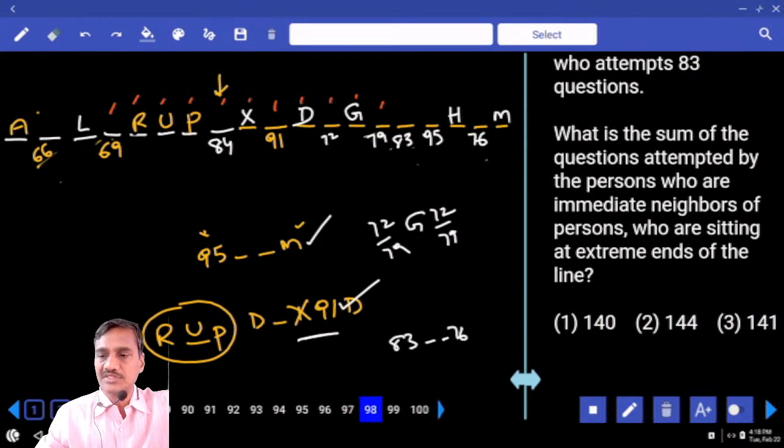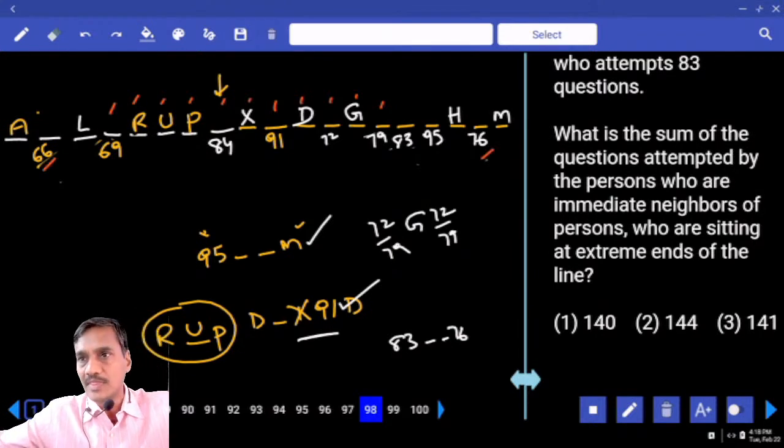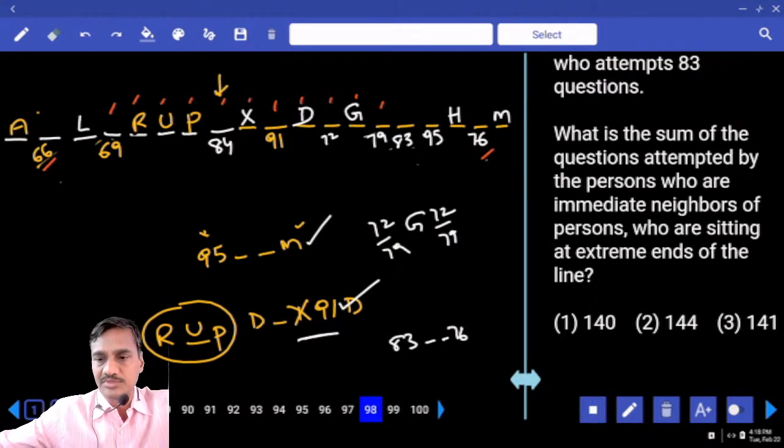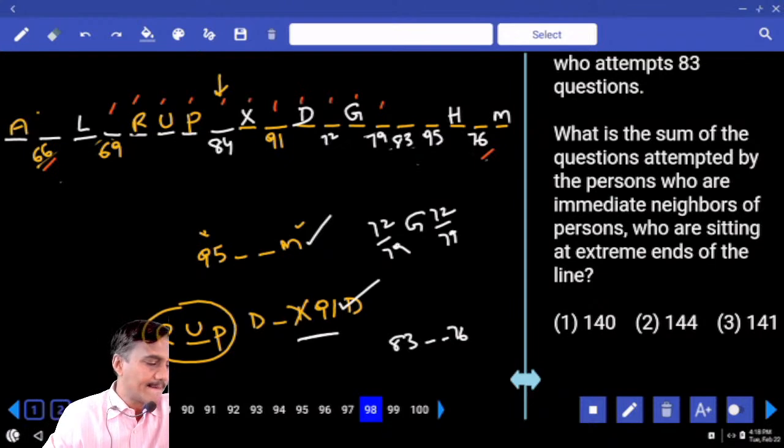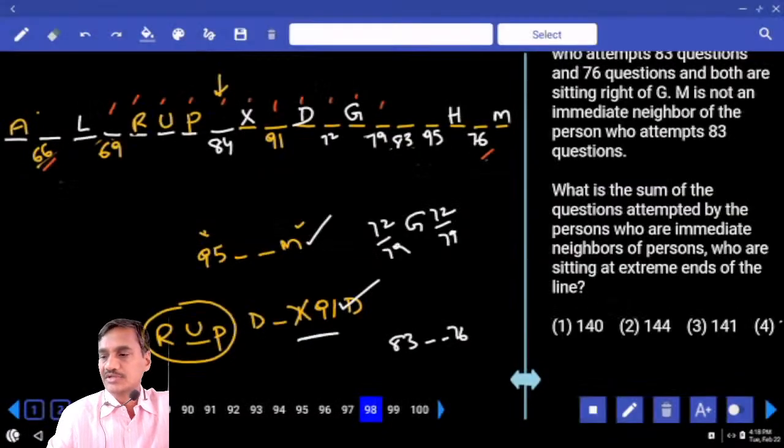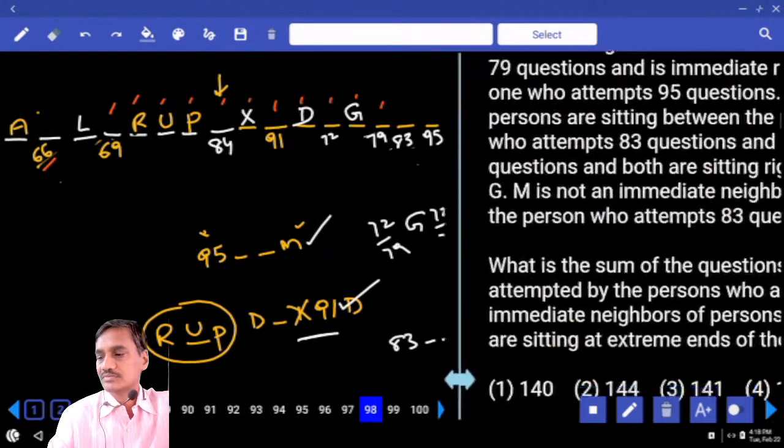And 98, what is the sum of the questions attempted by the persons who are immediate neighbors of the person sitting at the extreme ends? Extreme ends of the line A and M. Immediate neighbors of these two, 66 and 76. Then what is the sum of these two? 6 plus 7, 13 plus 2, 142. 142 choice 4. 142, and it is given in choice 4.